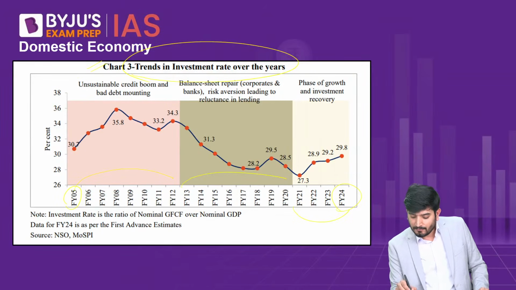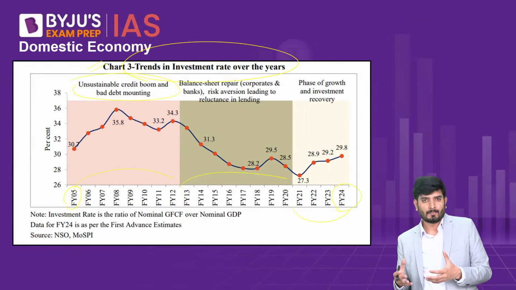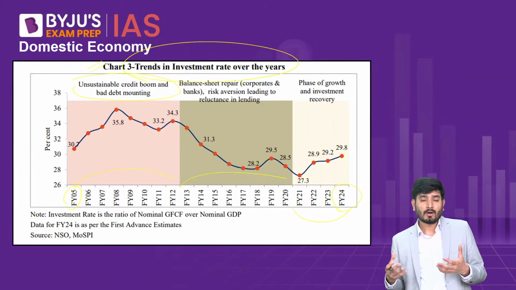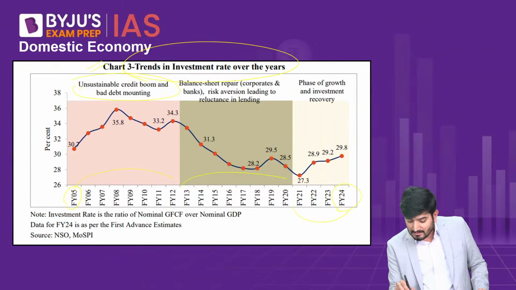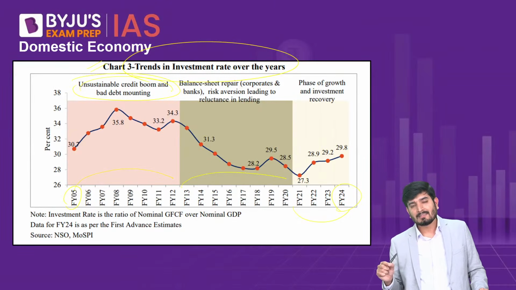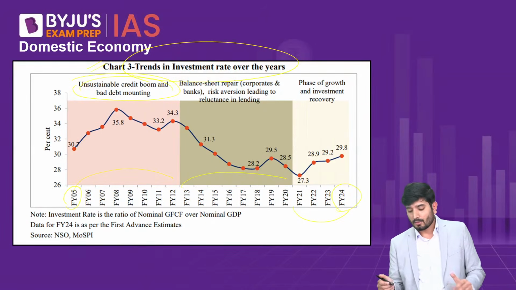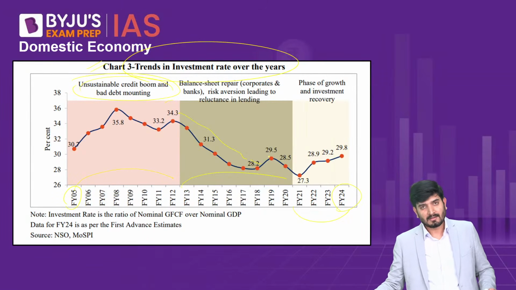It says that in the first category, we have an unsustainable credit boom. This was a time period when we had a very high growth rate of almost 8% or 9%, and sometimes even clocking double digits. During this time, they said we had a very unsustainable credit boom by the banking sector, and later on we had a huge NPA problem, and then a huge drop in investment in the later years.